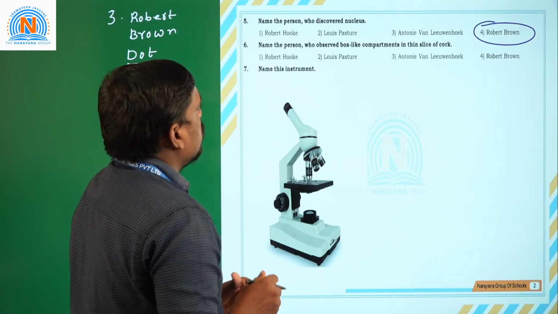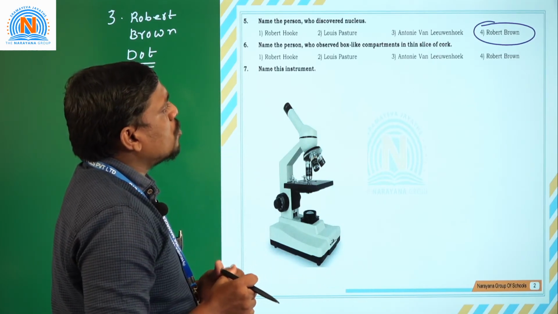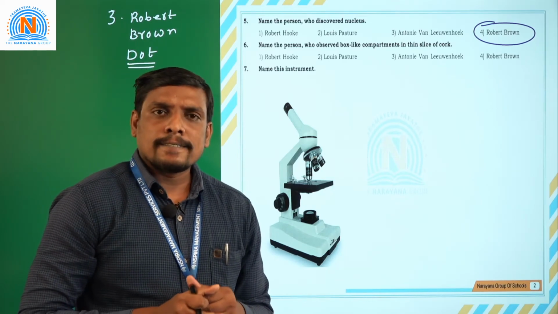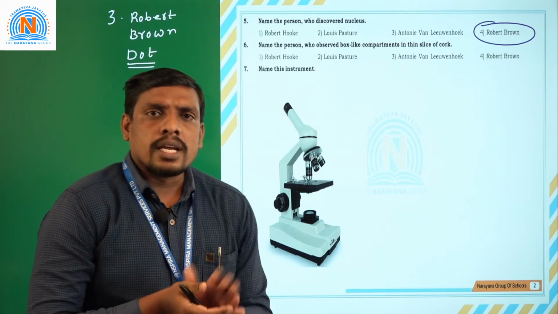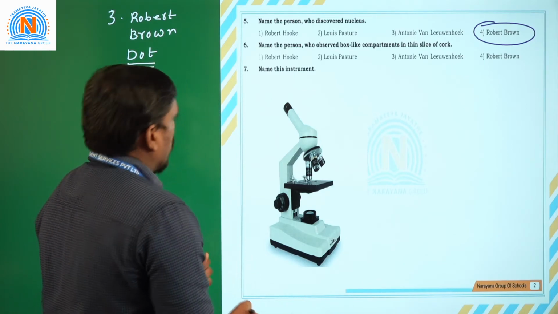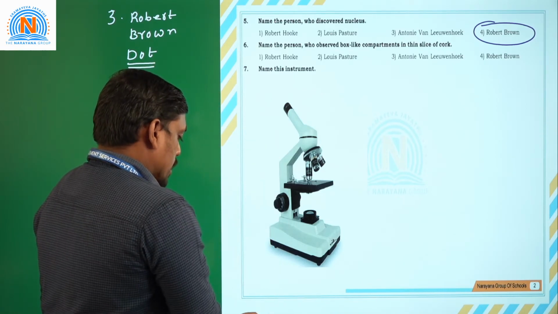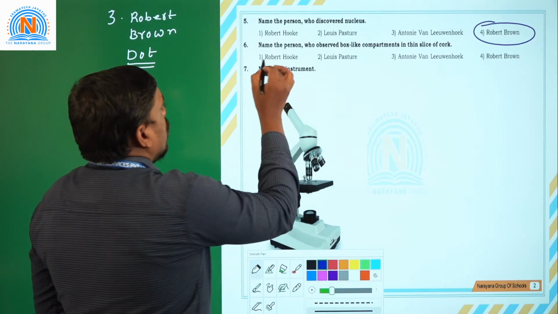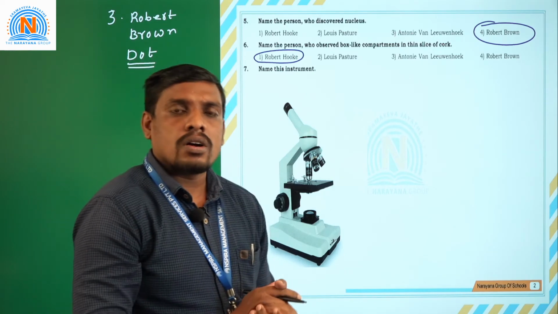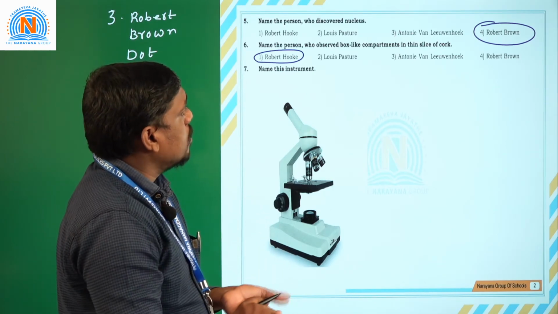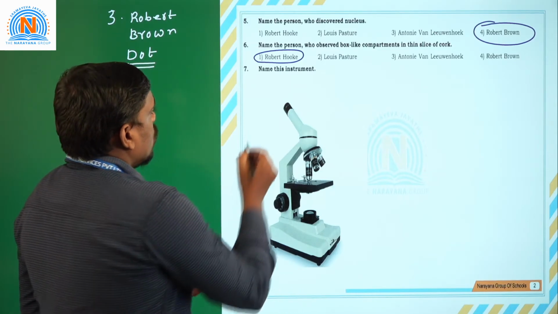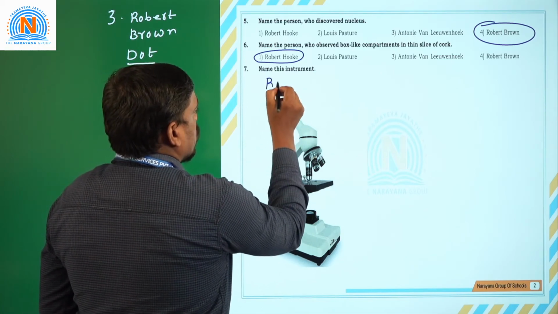Next question, students. Sixth one. Name the person who observed box-like compartments in thin slices of cork. What do you mean by box-like compartments or small rooms? The scientist Robert Hooke was the first to observe thin slices of cork, which resemble smaller room-like structures.